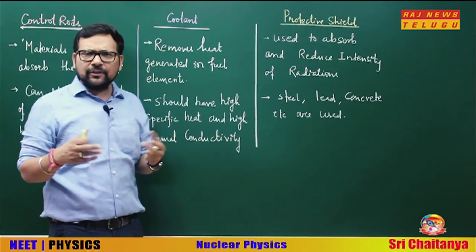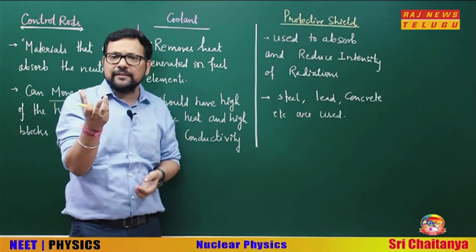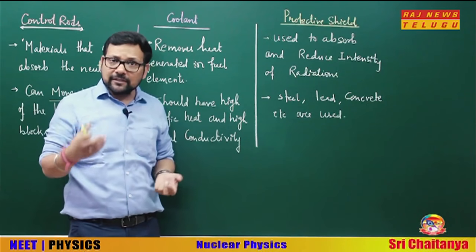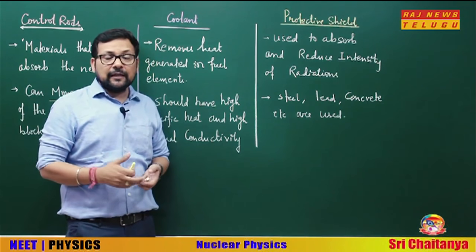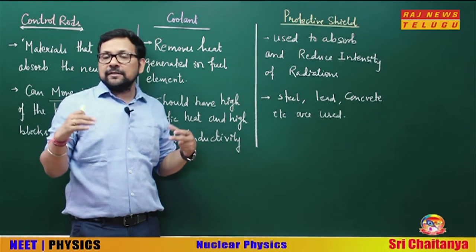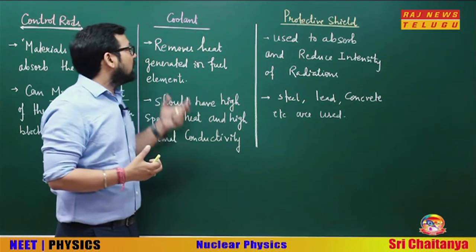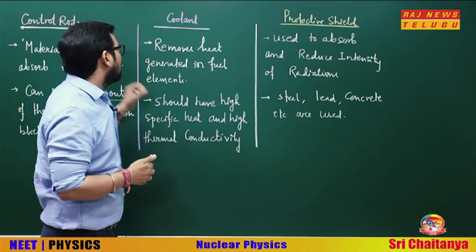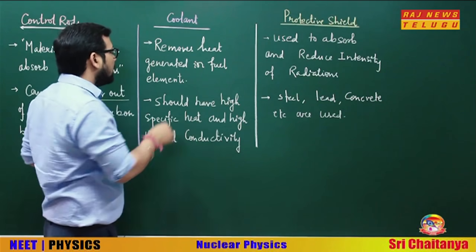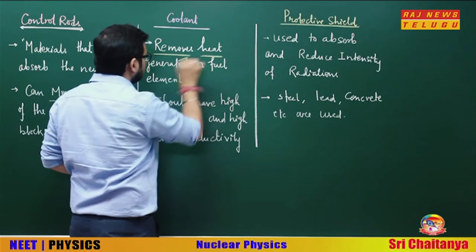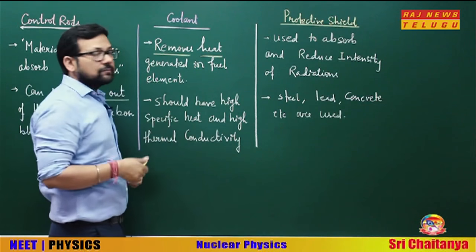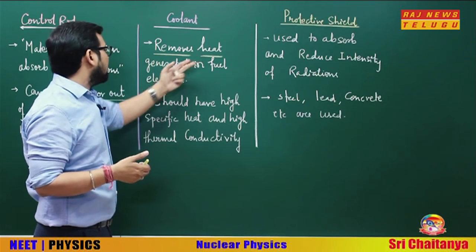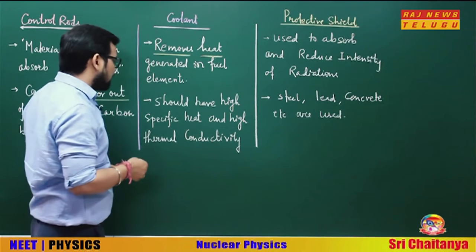After the control rod, the next one is the coolant. A large amount of heat energy is being released in a nuclear reactor. In many other heat engines and devices also we prefer to use a coolant. In a nuclear reactor, isn't it an obvious choice? A very high amount of heat is being released there. So, see what it does. It removes heat generated in the fuel element. The coolant, as the name suggests, is used to remove heat generated in the fuel elements.